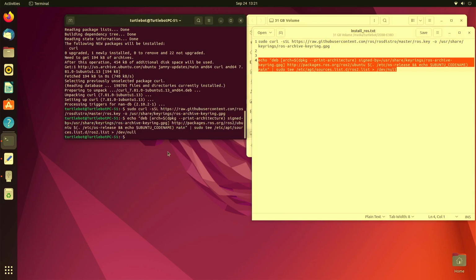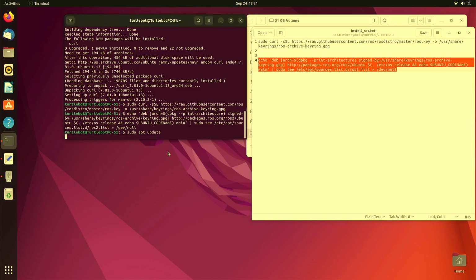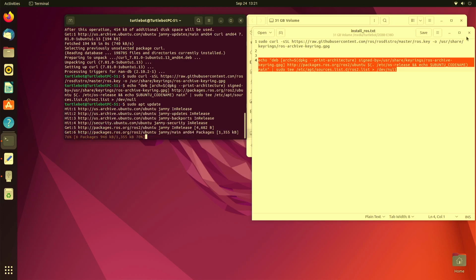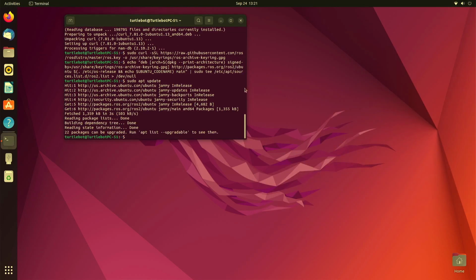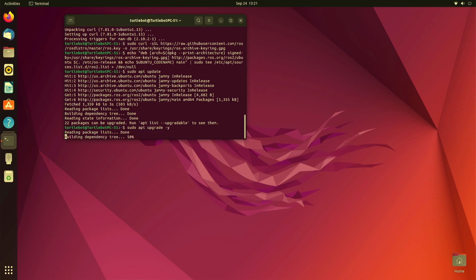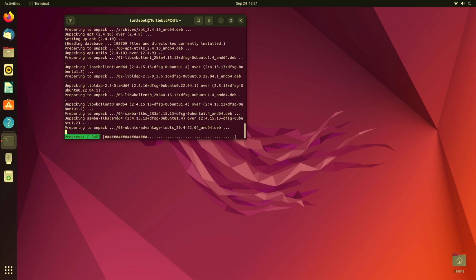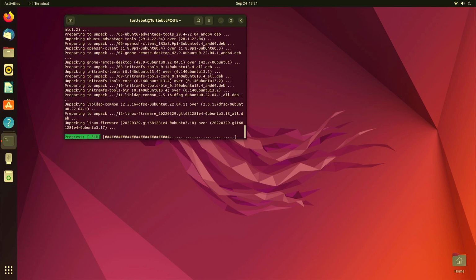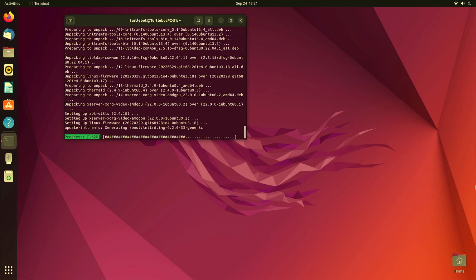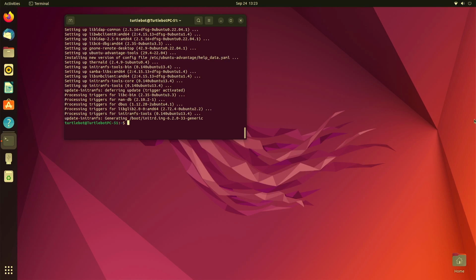And then we're going to run sudo apt update. We can close this out for now. And then sudo apt upgrade -y. And this will take a bit of time to do, so just wait a few moments. Right, once that's done, we're going to reboot the computer, and we can do that with sudo reboot.